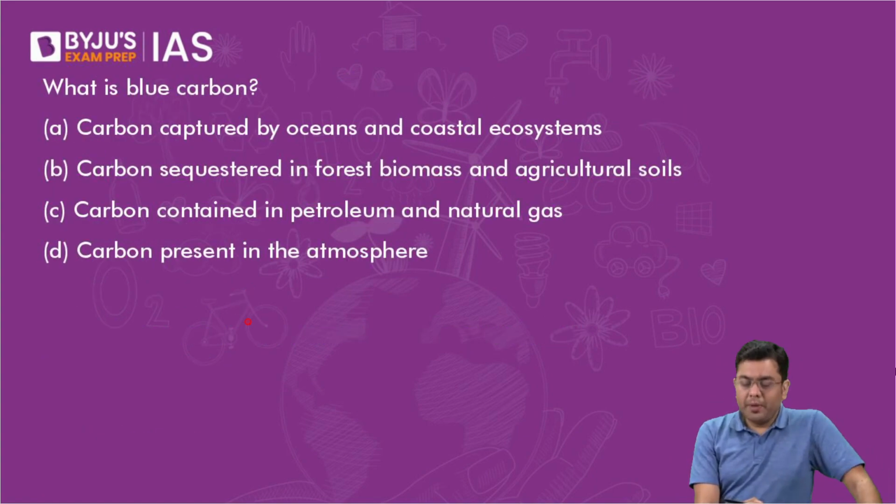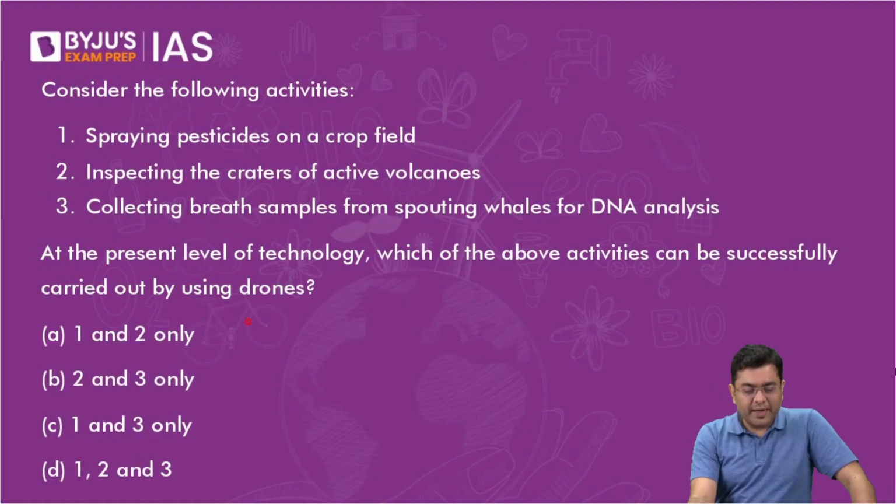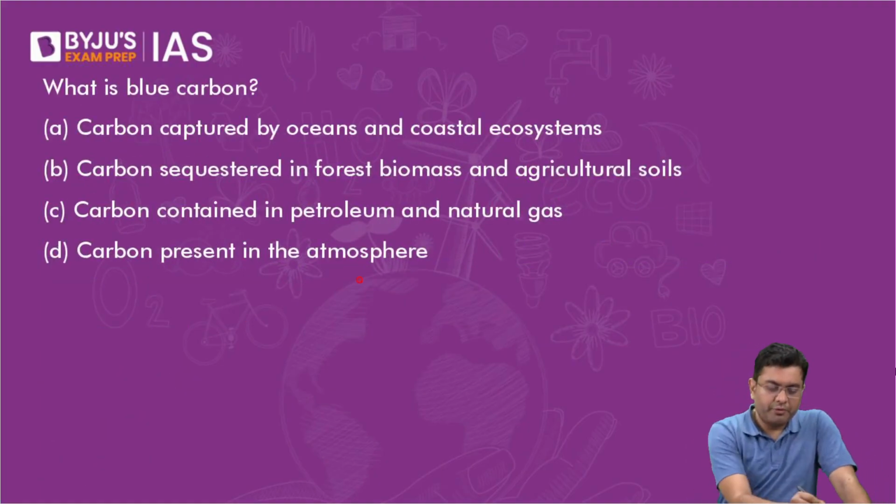What is blue carbon? Natural gas. It is perpetually available in high quantities in the region of grasslands. So that is not a limiting factor why the trees don't grow. You don't have that many trees because the conditions are very, very dry. 81% of you have got this correct.